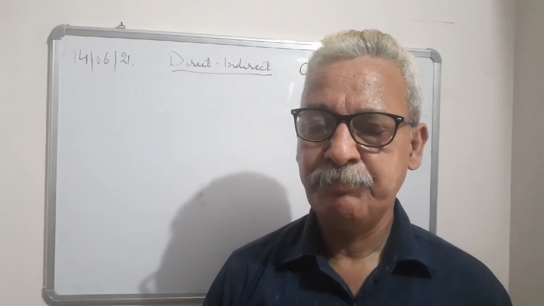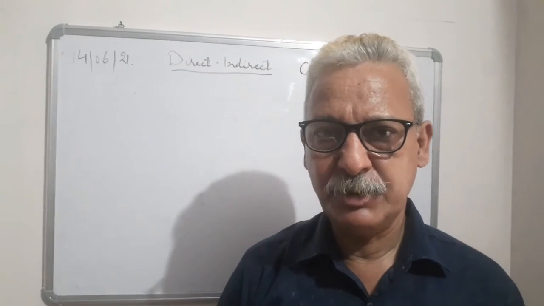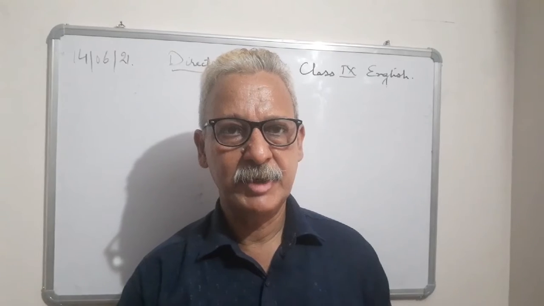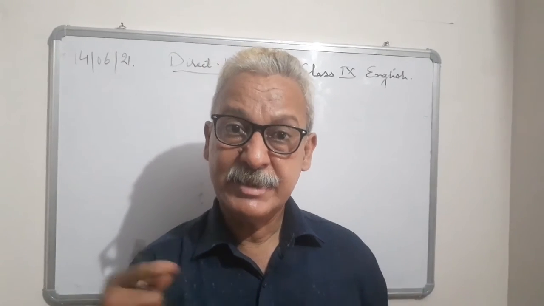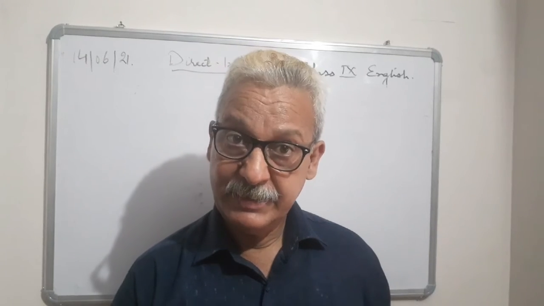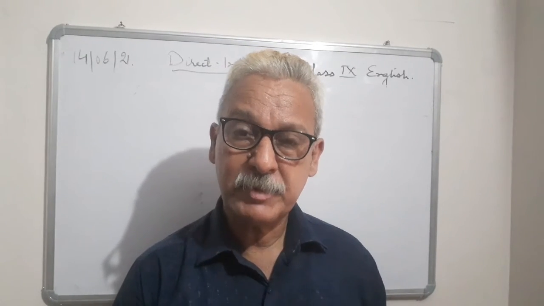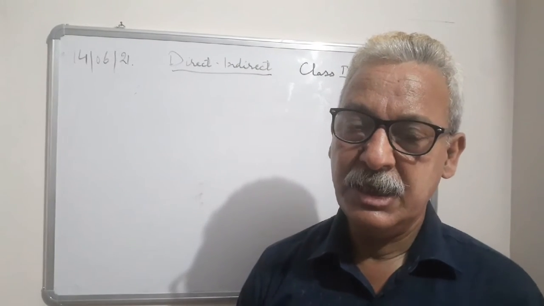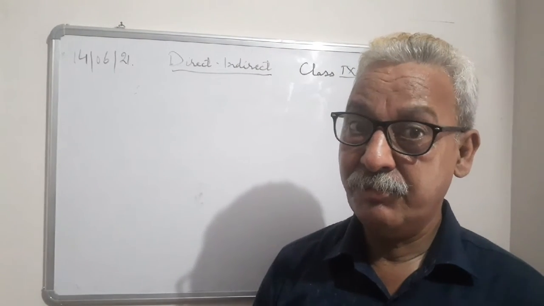That's very easy. Now with regard to past tense, I told you that the first tense will become the third one. For example, past indefinite will convert into past perfect tense, and the second one will become the fourth one. So past continuous will change into past perfect continuous. And with regard to future tense, I told you shall will become should, will become would.